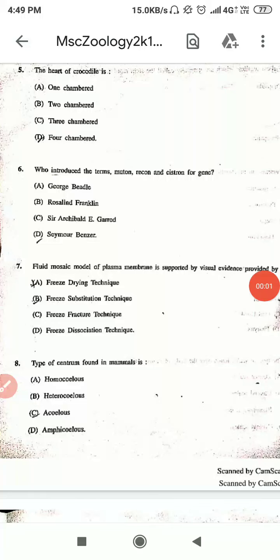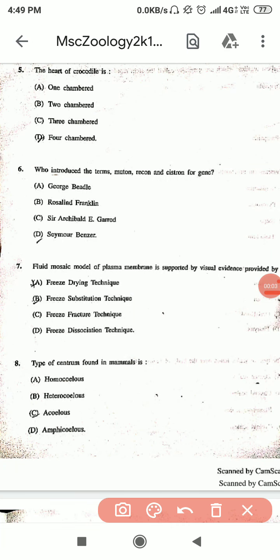So this is the question paper of MSc Zoology entrance of HPU. And the first question is the heart of crocodile is. The correct answer is D option. The sixth question is who introduced the term muton, recon and cistron for gene? And the correct option is D option.